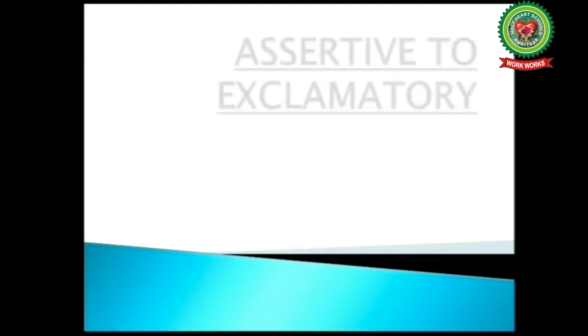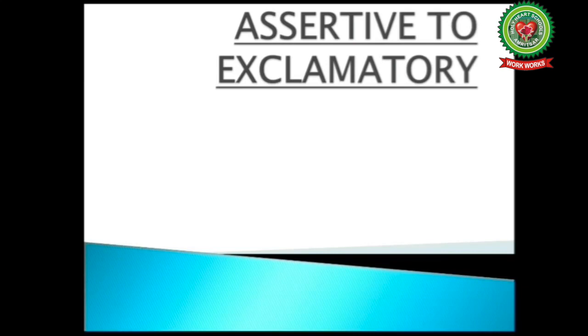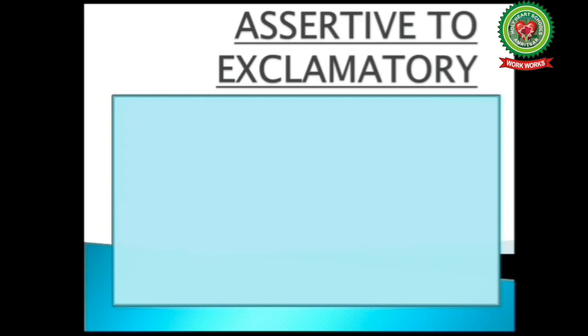Now students, let's quickly proceed further, that is to change assertive to exclamatory. Here we know a sentence starts with a subject and ends with a full stop. Now whenever we have to transform an assertive sentence to an exclamatory sentence, we have to follow these steps.